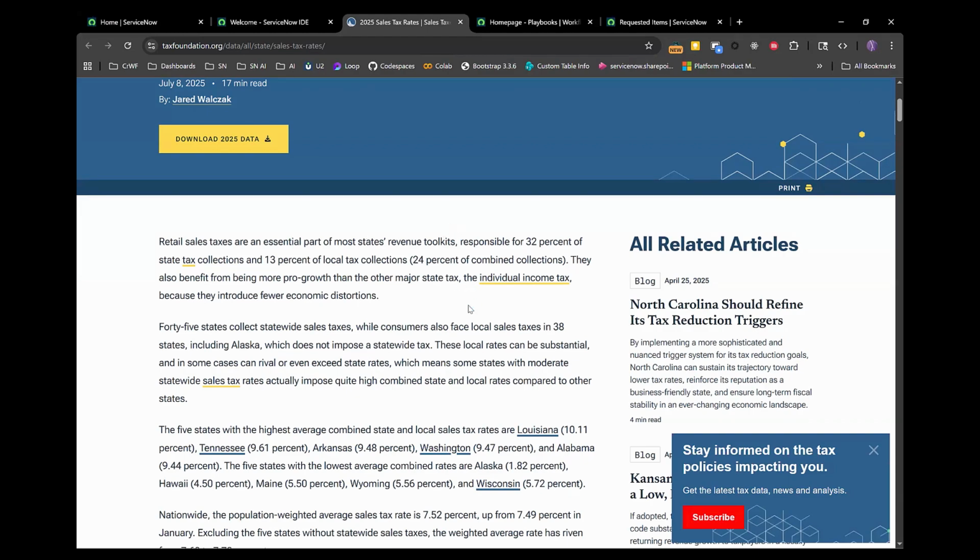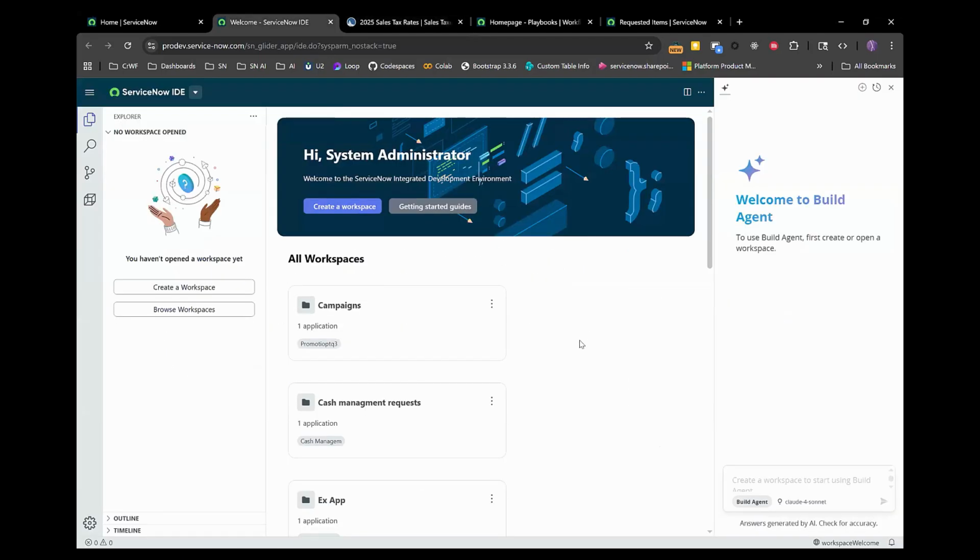Unfortunately, I'm just sharing Chrome, so you can't see the spreadsheet, but you'll see when I paste it in that it doesn't include all of the information we want. That's a good opportunity to leverage Build Agent and use the combination of the knowledge it has as a foundational model, as well as the training specific to ServiceNow that it has, to build.